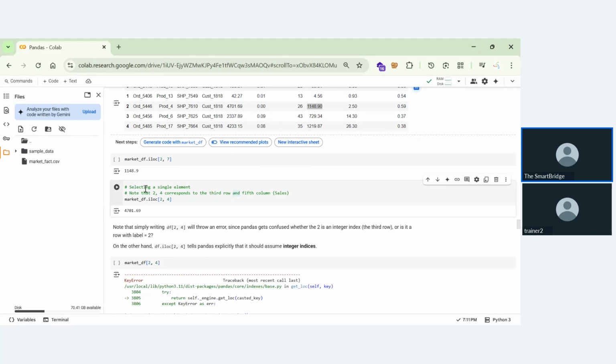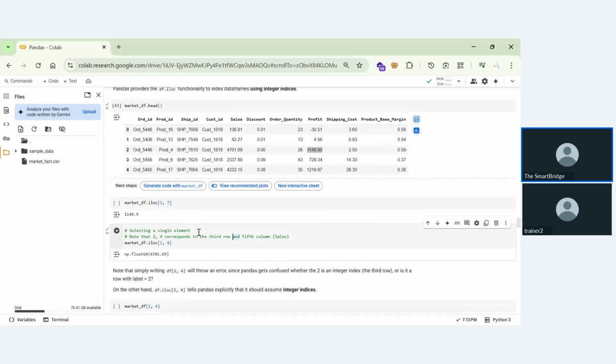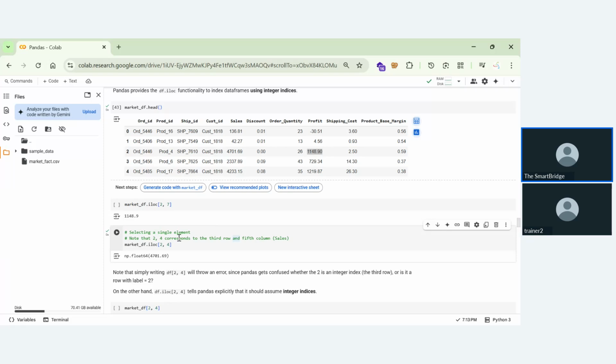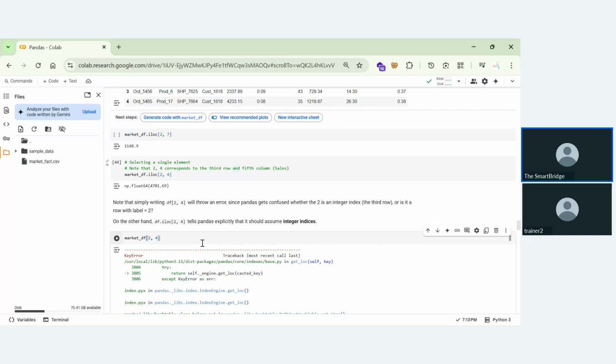Now you can also get it with the help of the table. You can understand 0, 1, 2, and 0, 1, 2, 3, 4. Okay, this is the sales value. Now coming to the next step, market_df.loc[2, 4].